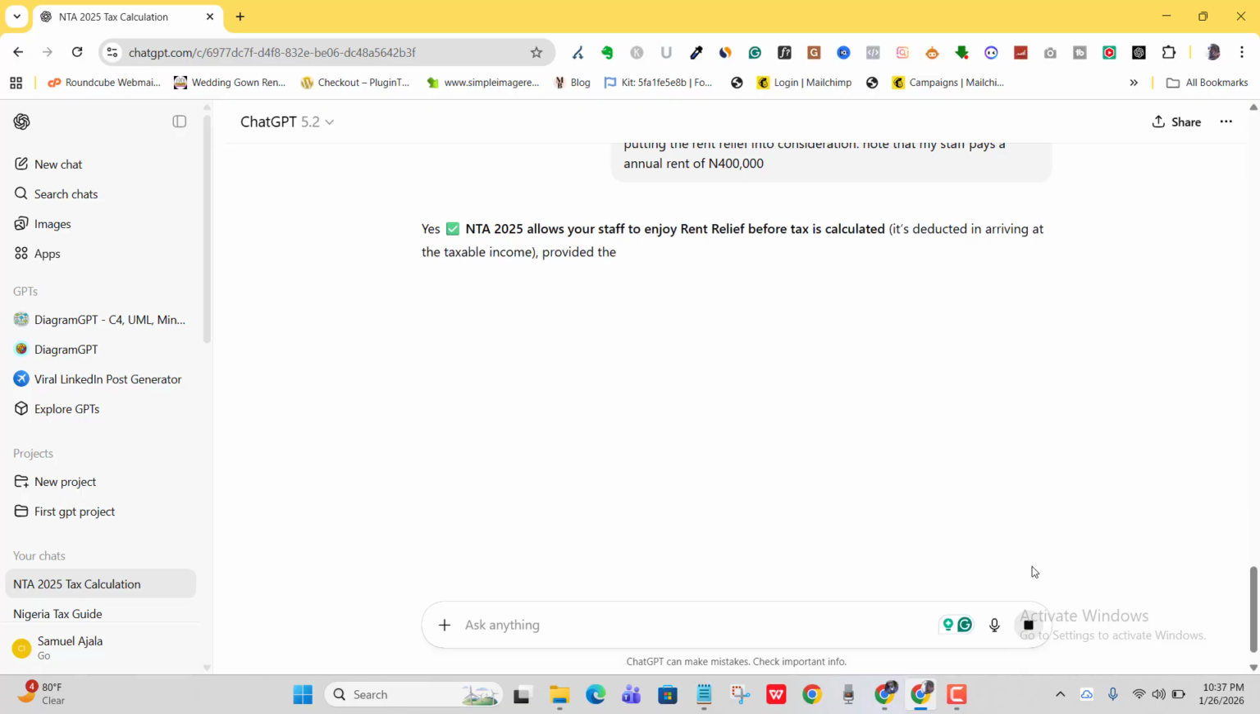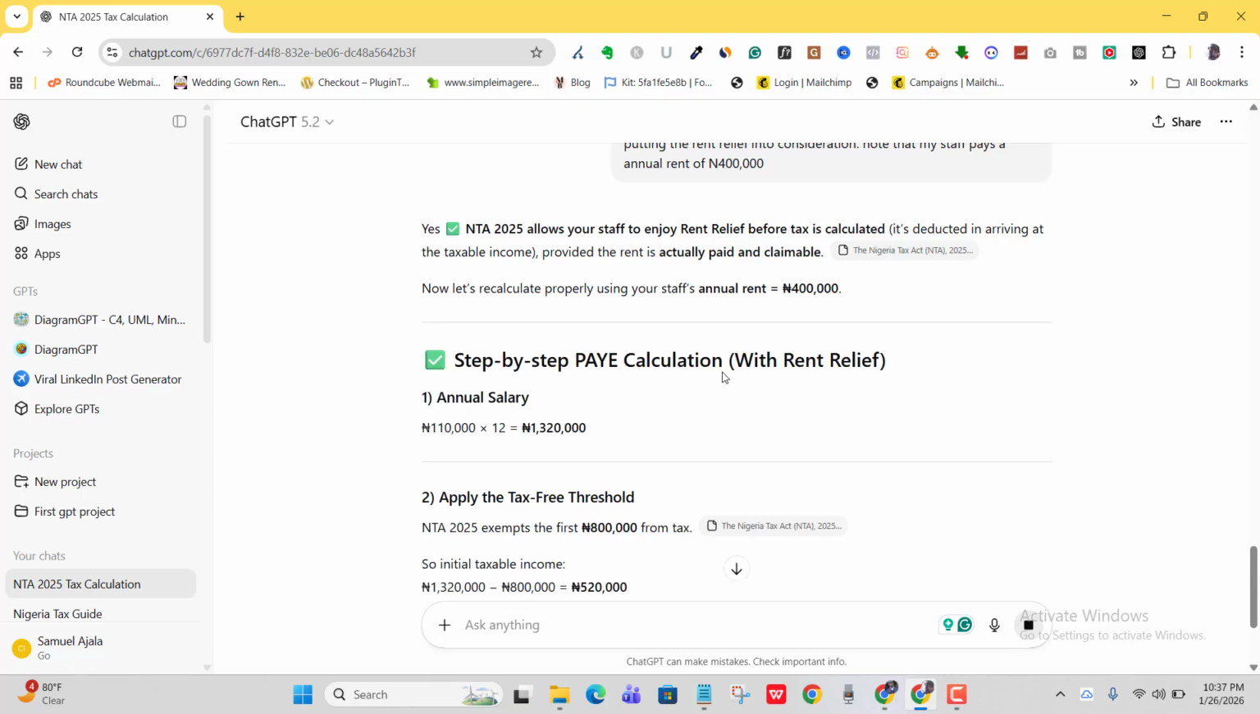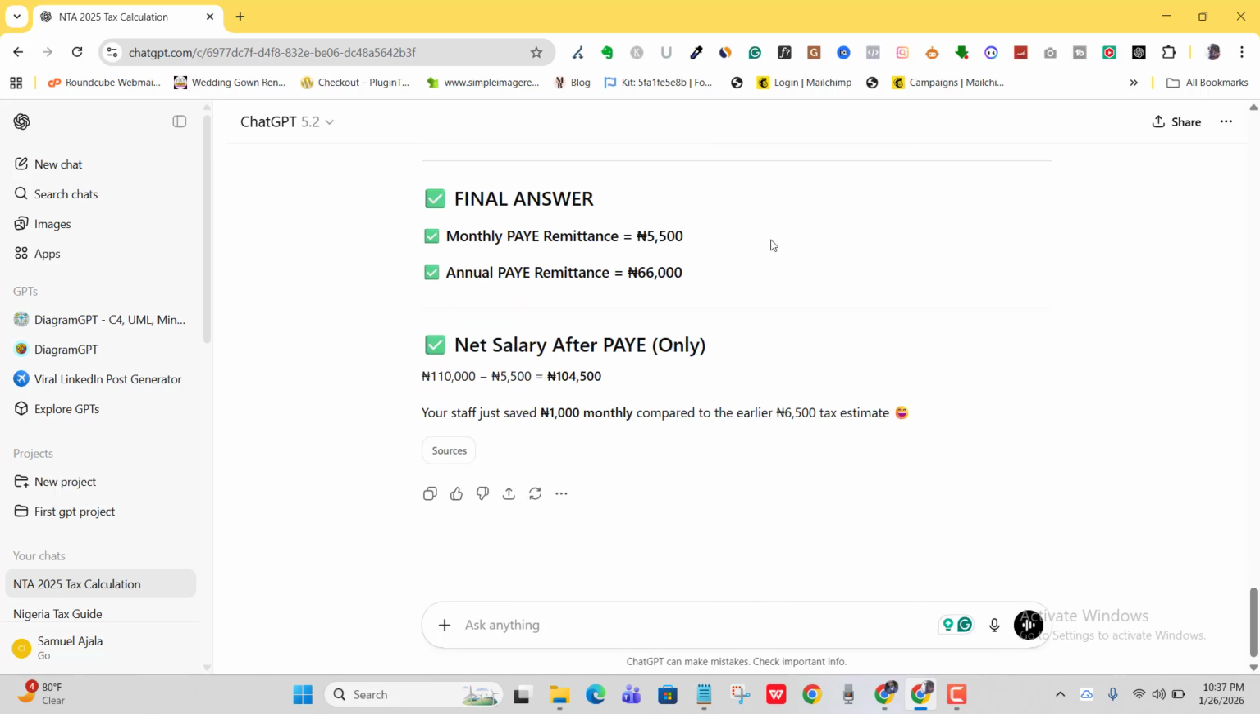All right, so again, I'm not going to bore you with how the calculation is done. If you want everything so that you can at least learn it theoretically, I can also provide it for you. But for now, what I'm interested in is the final results. So let's go to the final answer. You can see monthly PAYE remittance is 5,500, annual PAYE is 66,000 naira, net salary. So you can see ChatGPT is saying that your staff just saved only 1,000 naira monthly compared to the earlier 6,500 tax estimate.